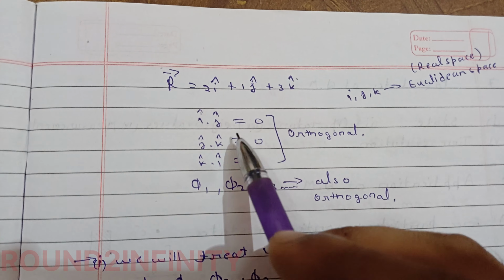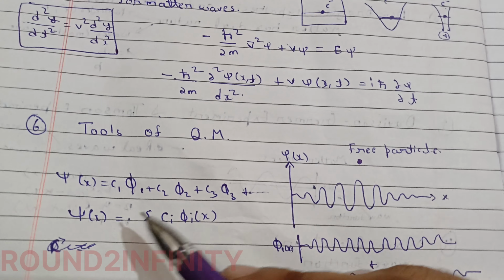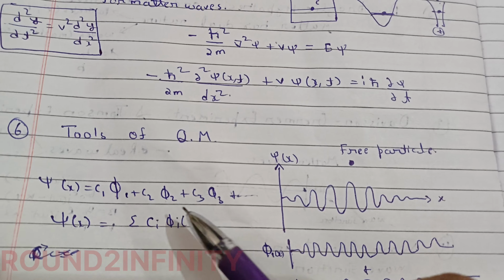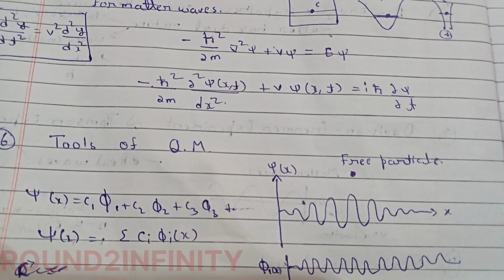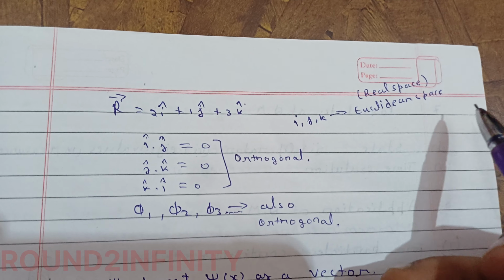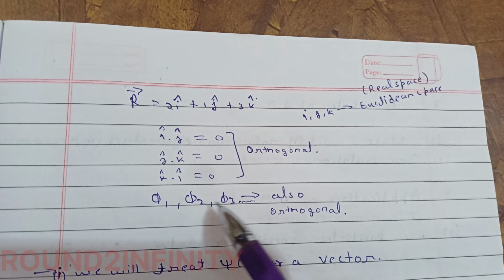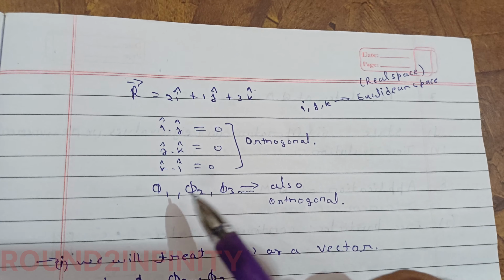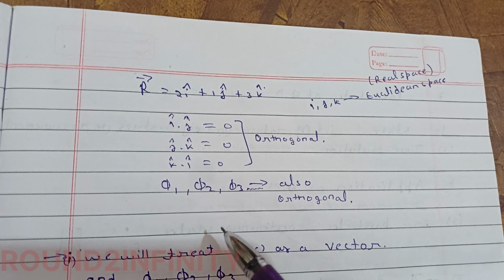Likewise, we have phi 1, phi 2, phi 3, which also represent basis vectors, and these basis vectors are present in a Hilbert space, whereas i, j and k are in real space, the Euclidean space. Phi 1, phi 2, phi 3 and so on can be any number, infinite, and all are orthogonal to each other.